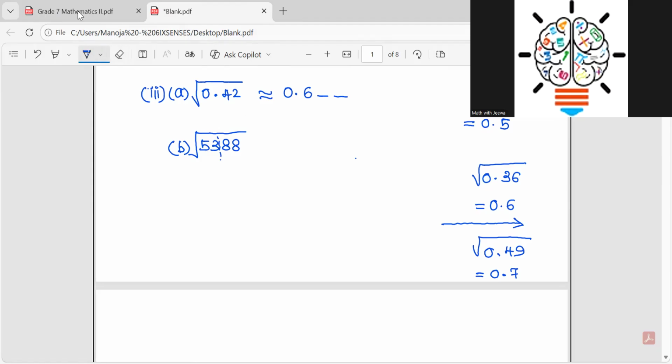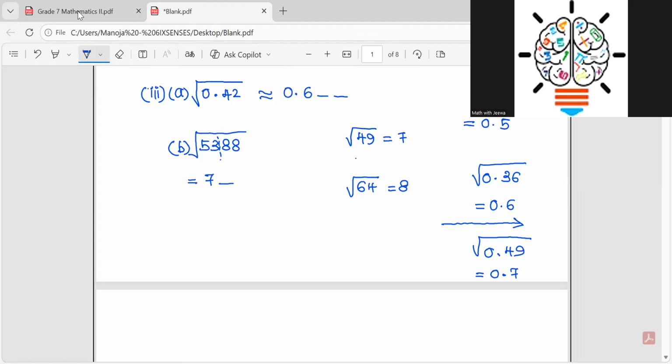Square root of 49, what is the answer, children? It is 7. And square root of 64, what is the answer? It is 8. But here I have 53. So that means it should be 7 something. We don't know. So 7 blank, right?